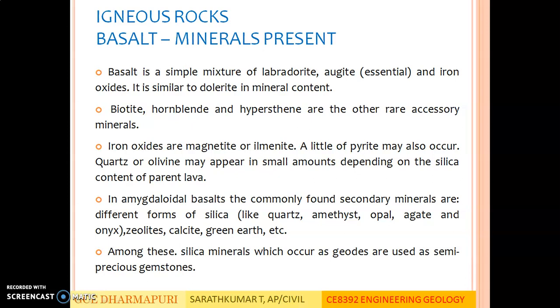In amygdaloidal basalts, the commonly found secondary minerals are different forms of silica, zeolites, calcite, green earth, etc. Among these, silica minerals which occur as geodes are used as semi-precious gemstones because they have a very pleasing, aesthetically looking nature.